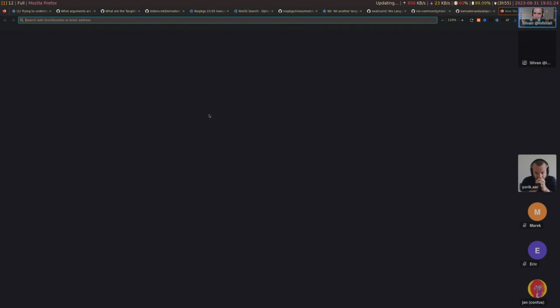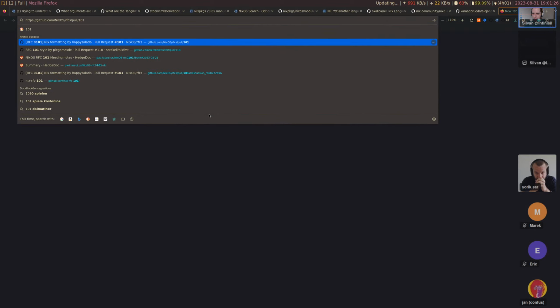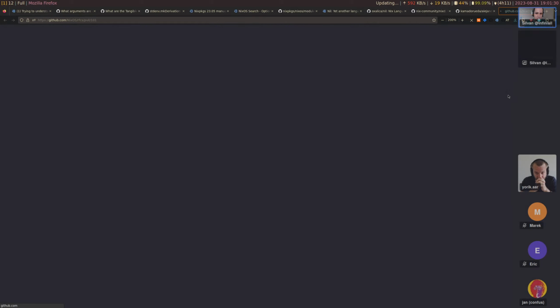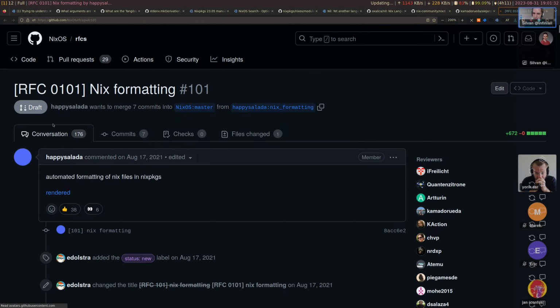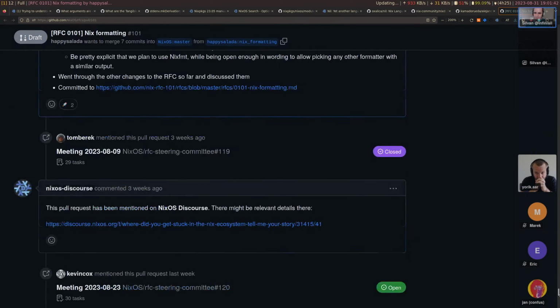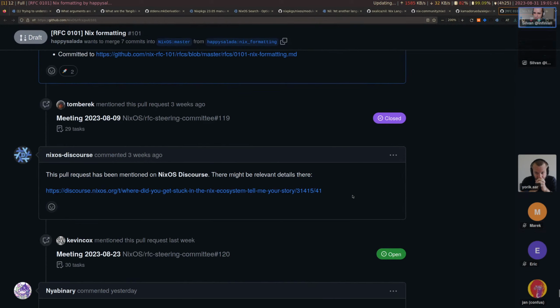But yeah, I can maybe also give a brief update there. I'm on the Shepherd team for RFC 101, which aims to standardize the Nix formatting. And we're continually making good progress there, and we hope to make that work eventually. So I guess stay tuned for more updates there. Meetings are happening regularly.